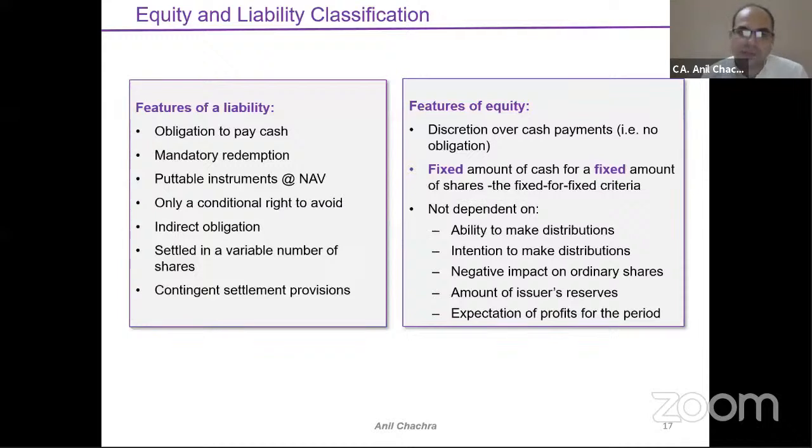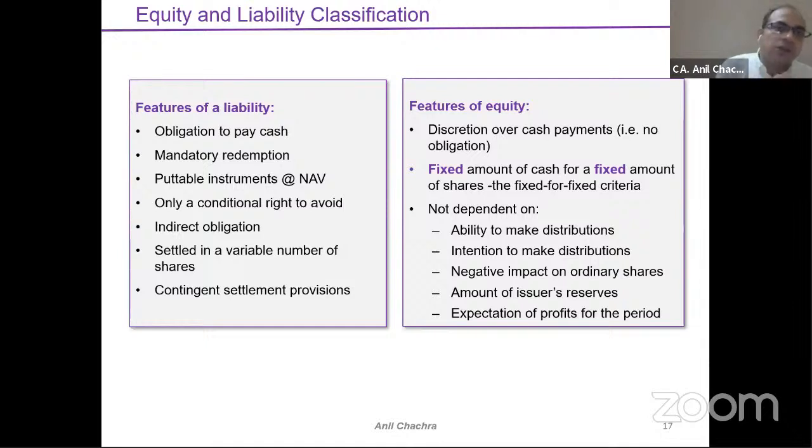Now let's take this discussion in a broader way relating to equity versus liability. The feature of a liability, as we already discussed, is an obligation to pay cash. In the case of redeemable preference shares, you have to pay. In the case of a mandatory dividend, you have to pay. That is your contractual obligation. In accounts like trade payables, the discussion is plain vanilla; we can easily find the contractual obligation. Advances given or received we can also easily find out.